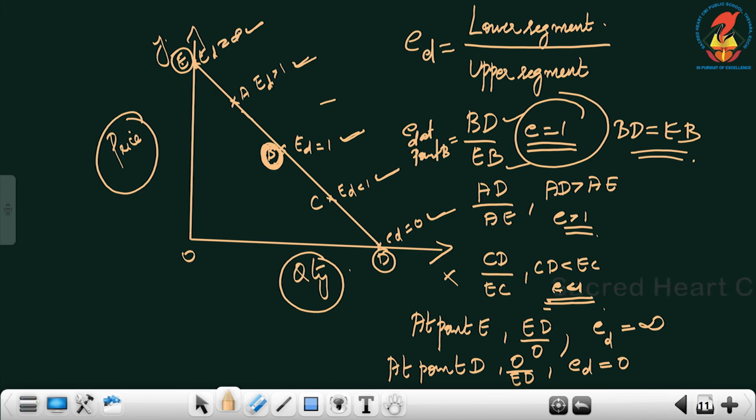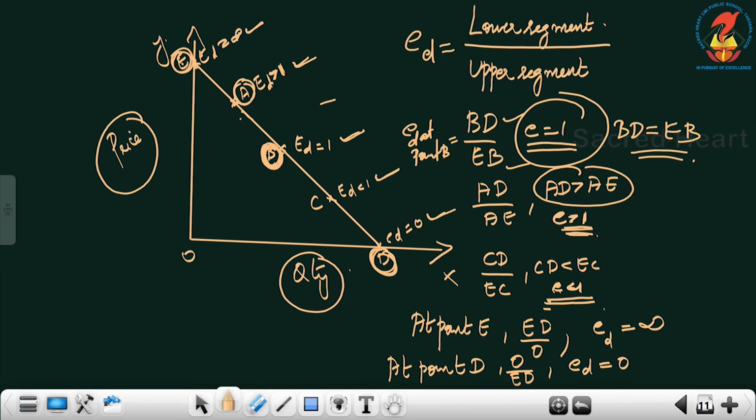Next, at point A, what is the elasticity of demand? How will you measure lower segment by upper segment? The lower segment is AD and the upper segment is AE. AD by AE. There you can find AD is greater than AE, so the lower segment is greater than the upper segment. Therefore we can write elasticity greater than 1. That is why I have written here elasticity greater than 1.